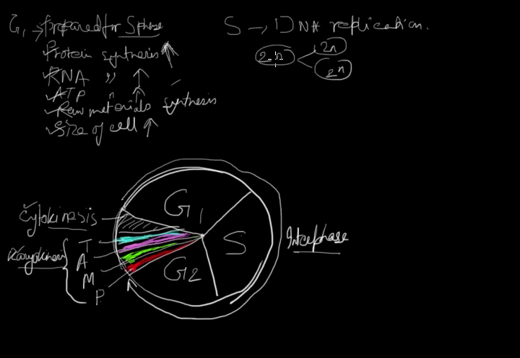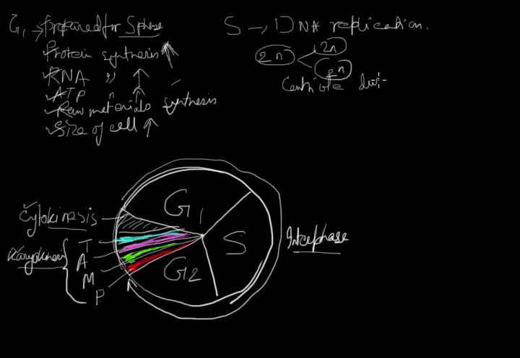So the complete set of information is required for the daughter cells, and that is only possible if DNA replication takes place. So DNA replication is the main thing which occurs during S phase. And another thing is for animal cell, if the cell is an animal cell, the centriole divides.